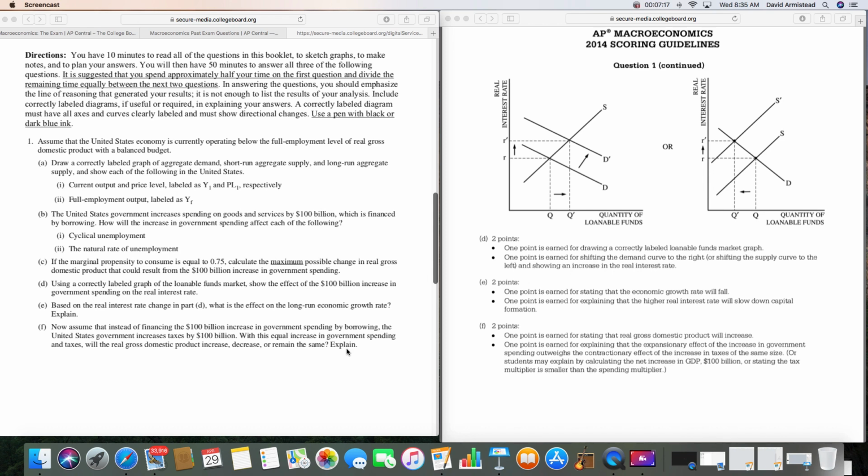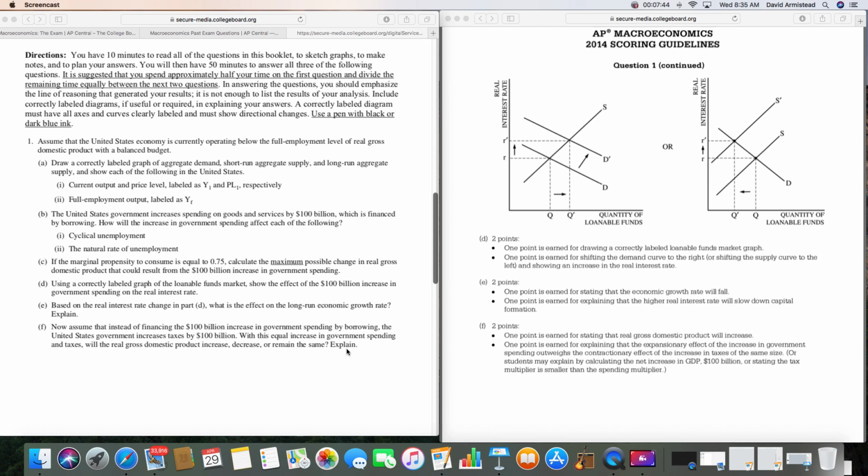Now, they financed that through borrowing, but now they're saying they're financing that by taxing the public $100 billion. And you may say to yourself, well, 100 minus 100 is going to mean it just remains the same. You take 100 away from people and then spend 100, it should net out at zero. Well, that's not true. The reason being is because your spending multiplier and your tax multiplier are going to be different, right?